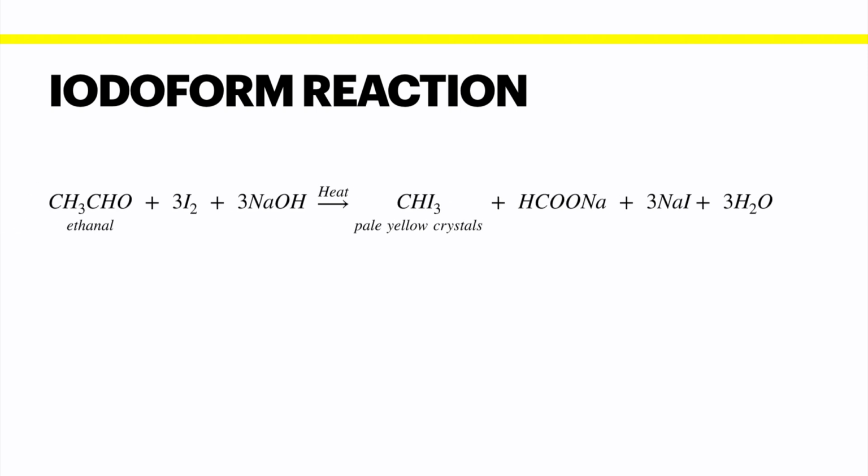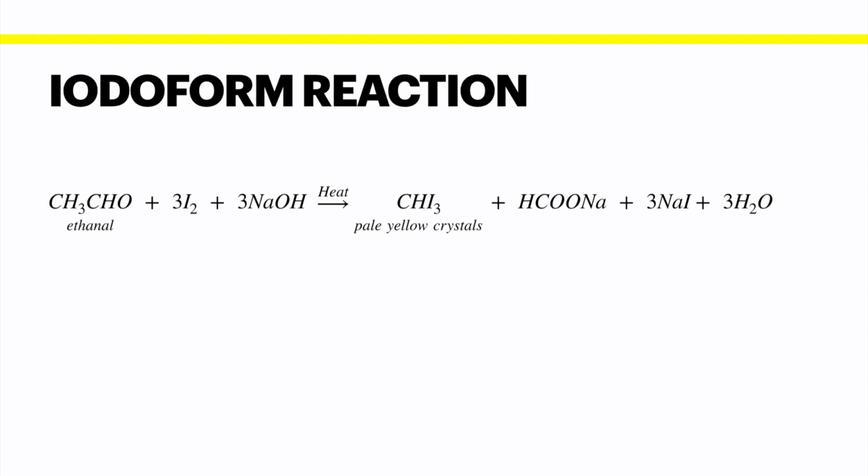Here we can have another example, that is ethanal, the only aldehyde which shows this test positive, and there also the same kind of observation we obtained. It forms pale yellow crystals of iodoform as well as sodium salt of fatty acid with reduced number of carbon atoms.